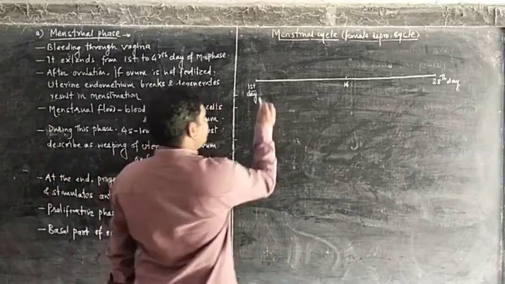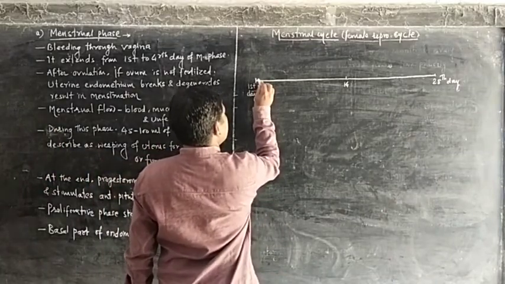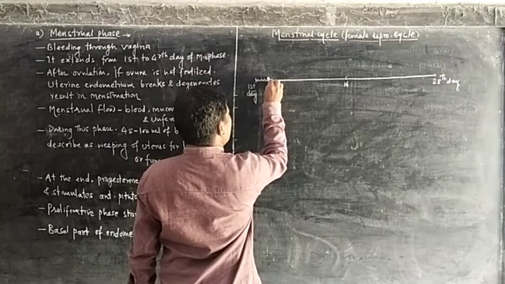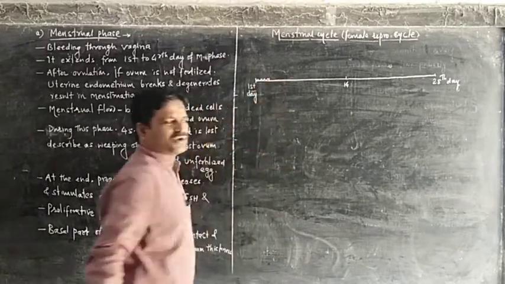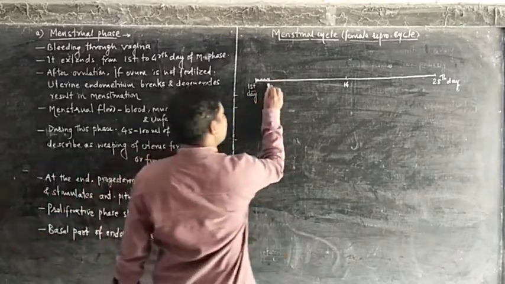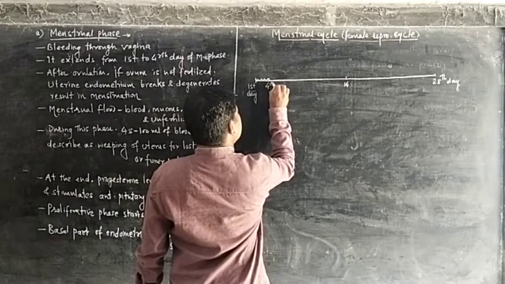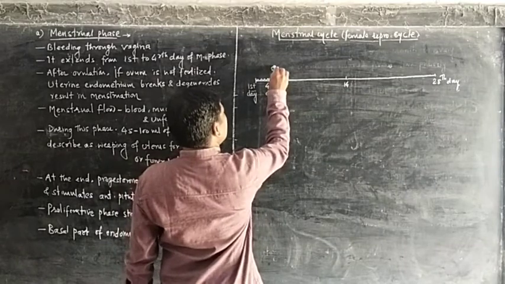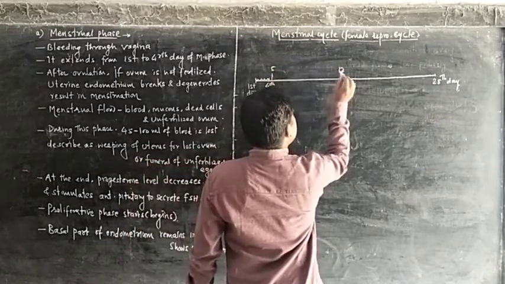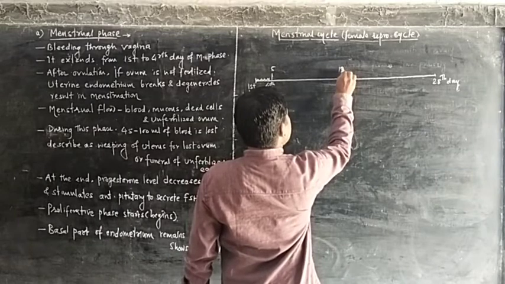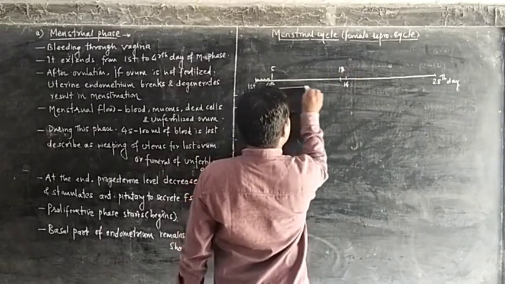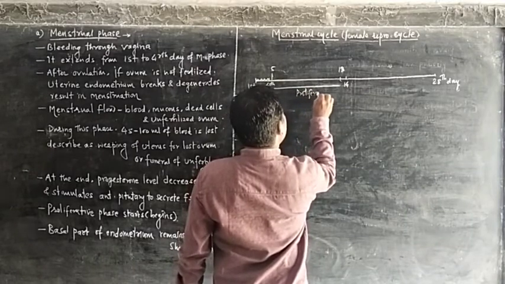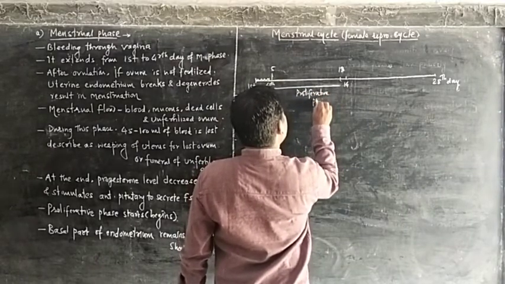On the day of menstruation, this menstrual phase remains for the first to the 4th day. After the 5th to 13th day, we can consider this phase as the proliferative phase, or preparative phase.